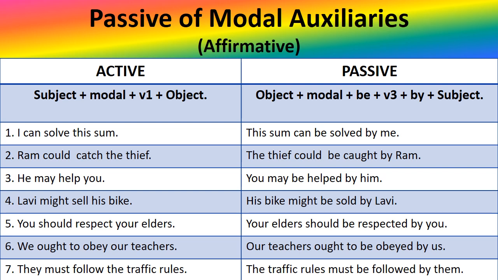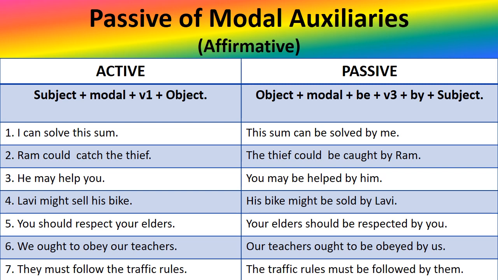Number 1. I can solve this sum. Now, how to convert this into passive? This sum will be shifted to the place of subject. This sum can, after that we'll add be. Then third form of verb is solve.